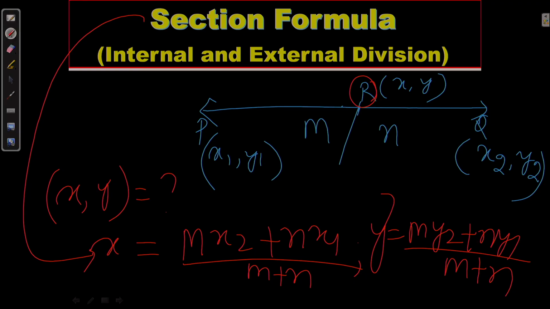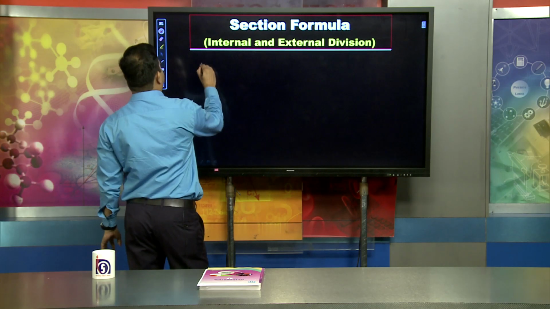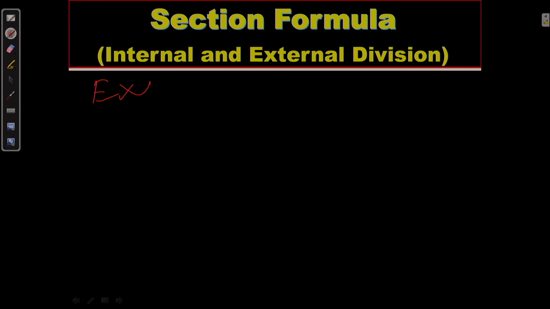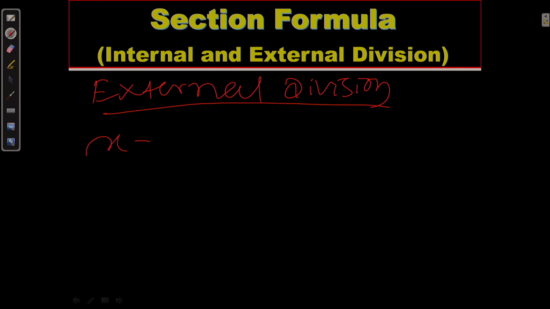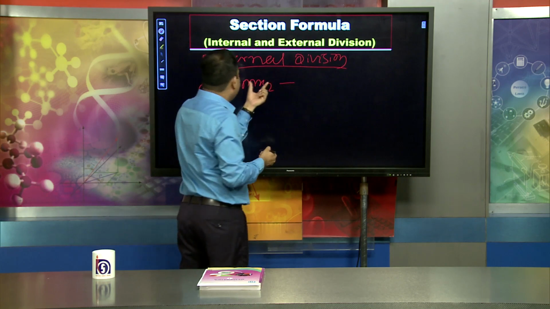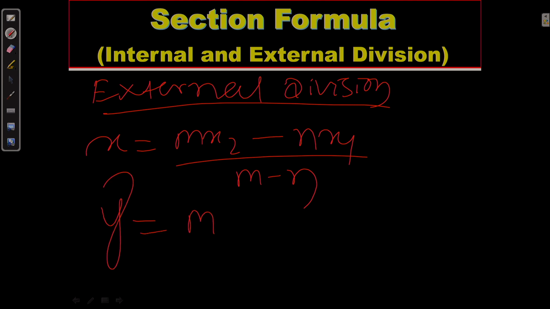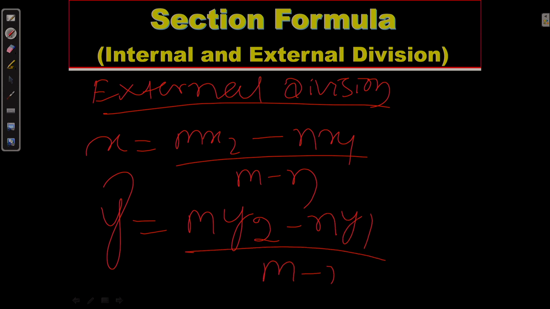When talking about external division, the same things will come, but with a slight difference. In the external division case, x equals m x2 minus n x1 divided by m minus n, and the y coordinate component will be m y2 minus n y1 divided by m minus n.